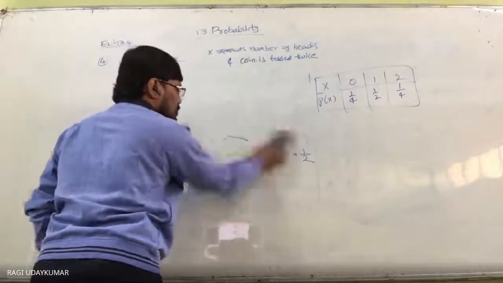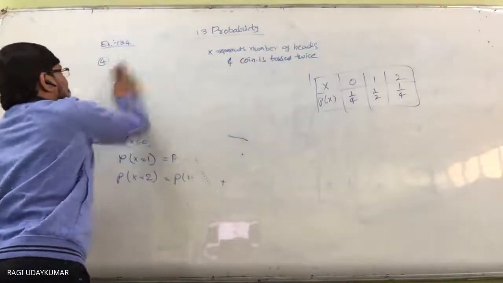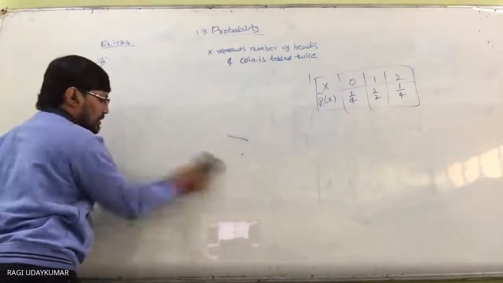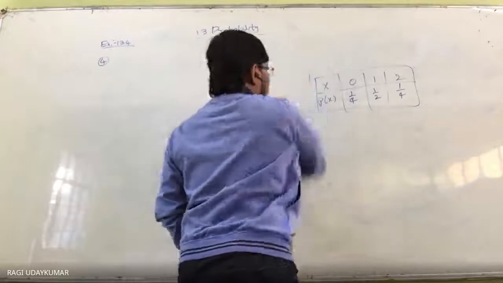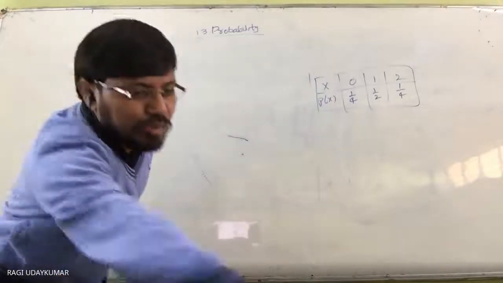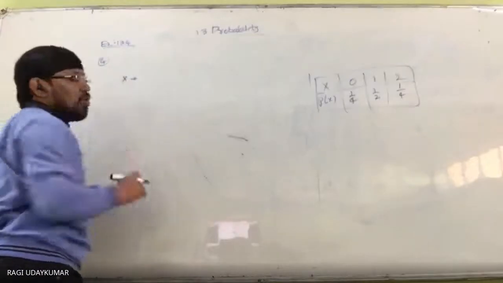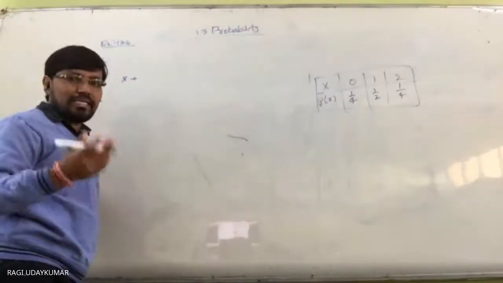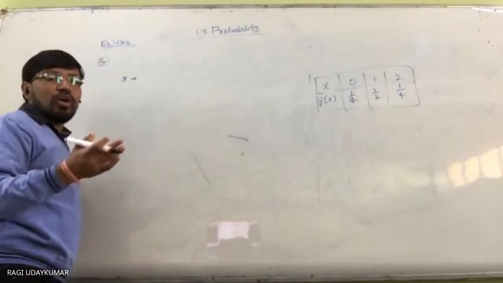Here, as it is the first problem, I have explained very clearly, and the remaining problems you can do directly. You need to write the probability distribution here. So X represents that a coin is tossed 3 times, simultaneous tosses meaning one after another. So 8 outcomes will be there.